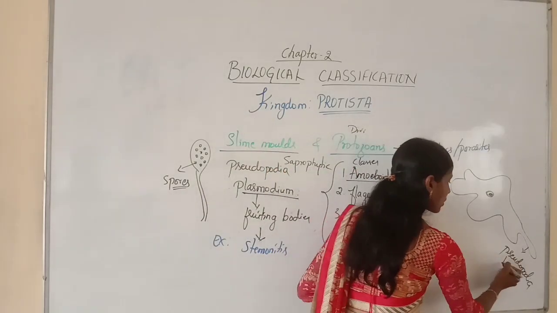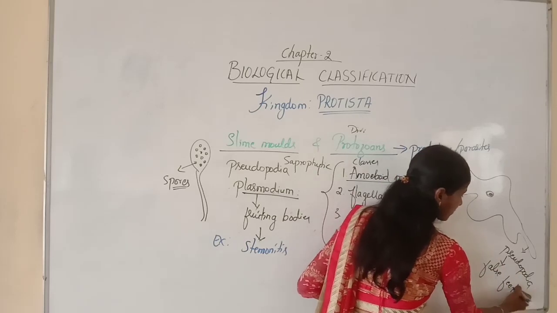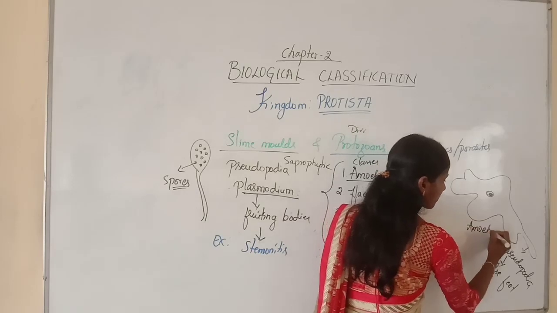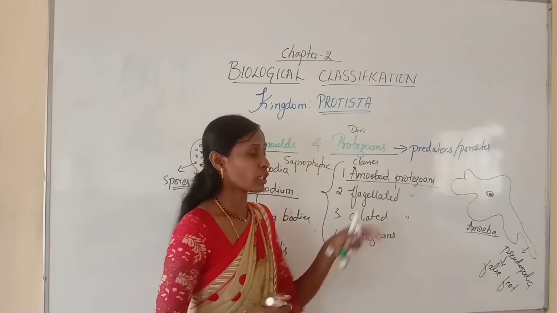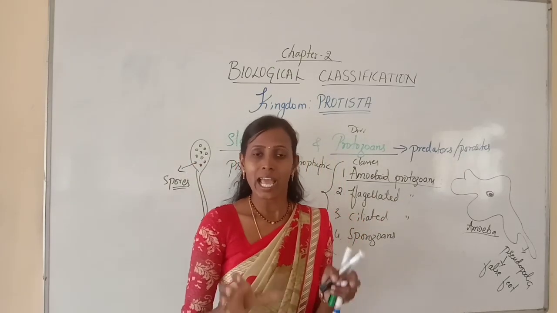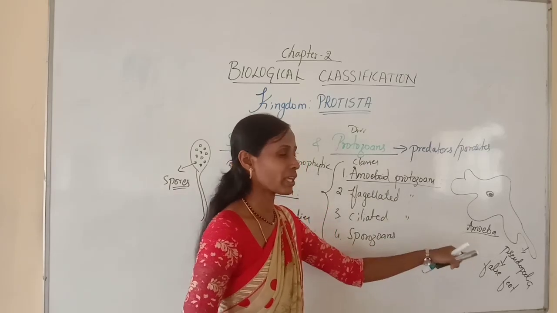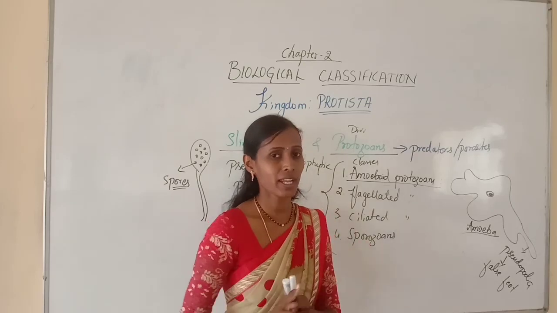This pseudopodia is also called false feet. Amoeba is the one best example. The body is irregular and naked, having only the protoplasmic outgrowth called pseudopodia, with which they move and capture their prey.